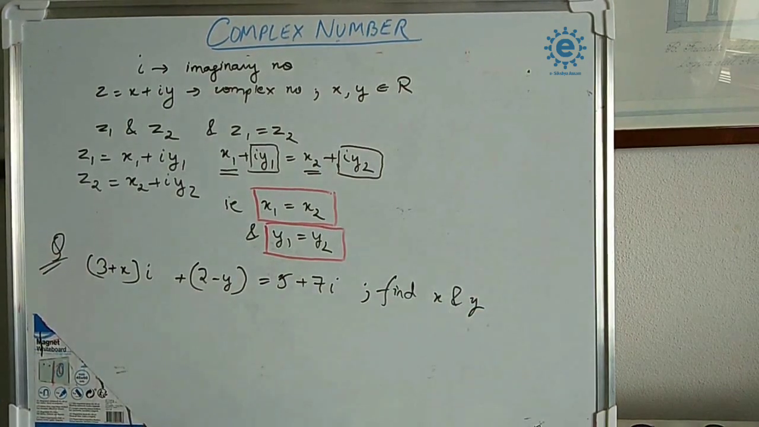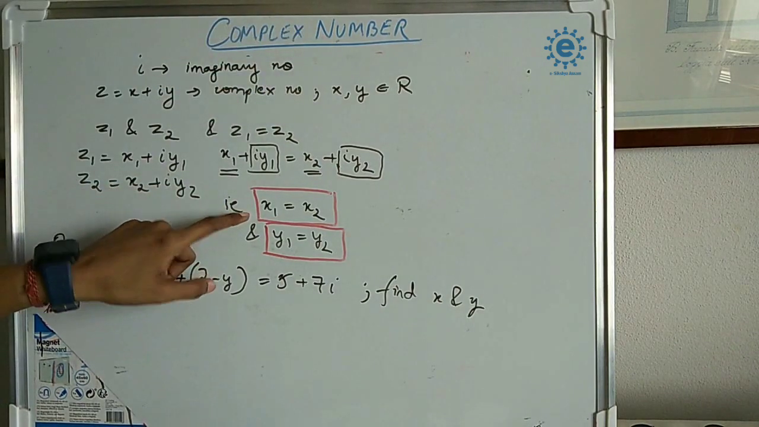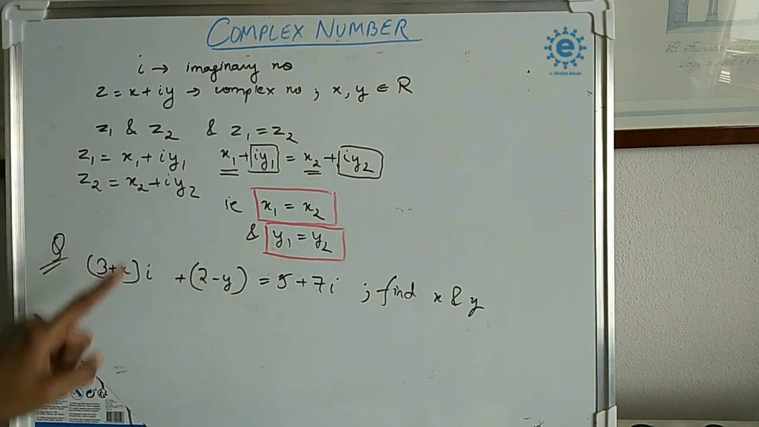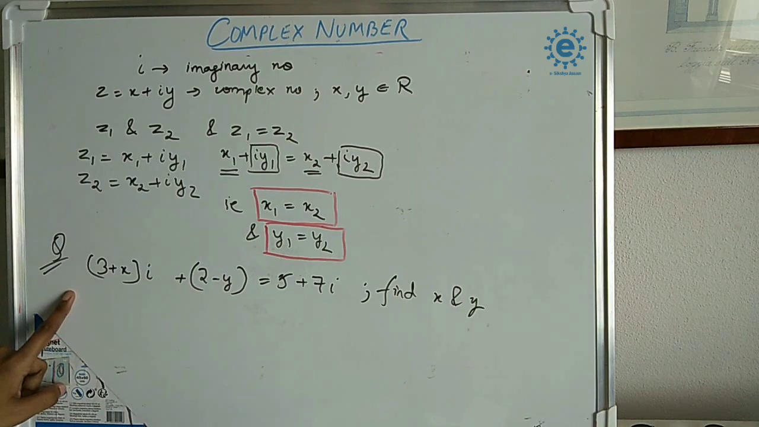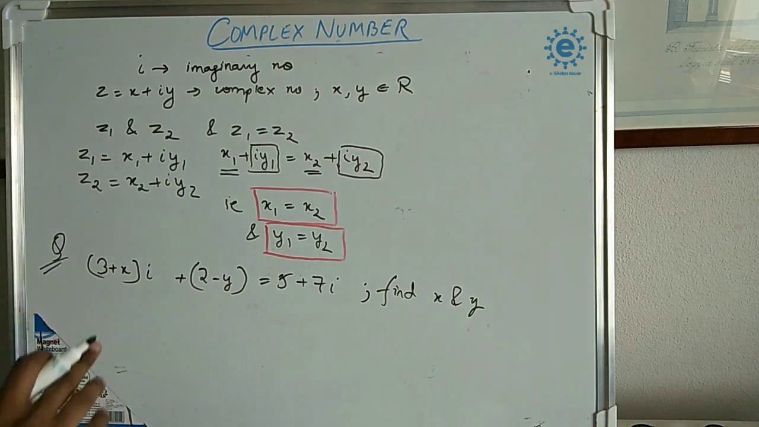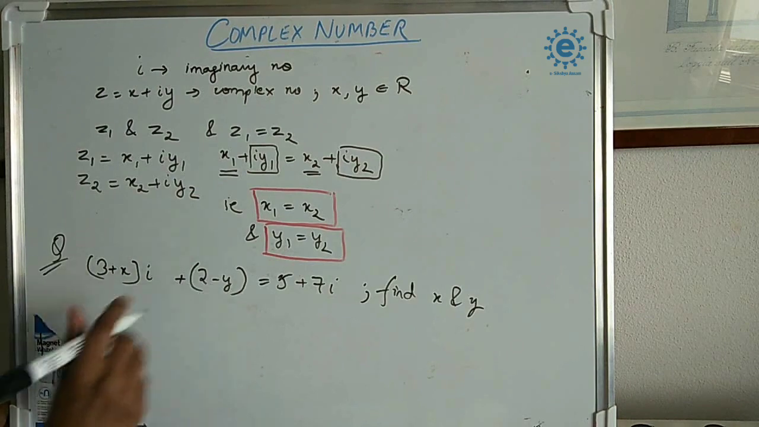How do we find it? We know that if two complex numbers are equal, then their real parts are equal and their imaginary parts are equal. So first we need to find the real part. What is the real part in this complex number? The real part is the one which does not contain i. So 2 minus y is the real part here.